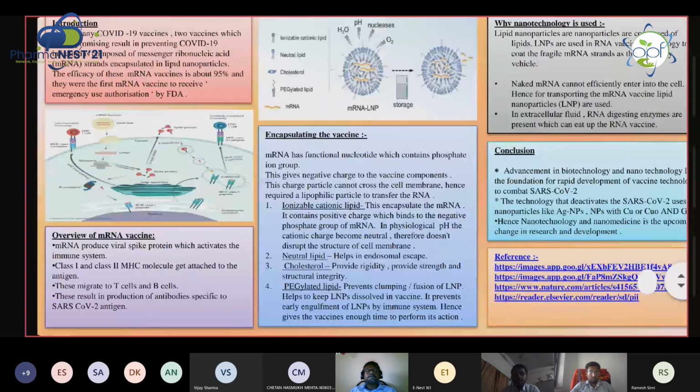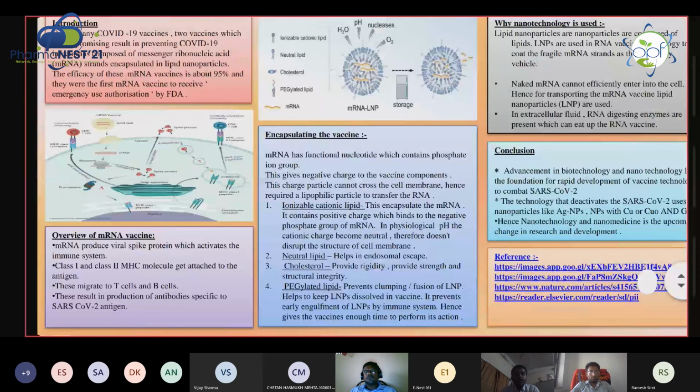Non-specific lipid nanoparticles can enter any cells. For specific lipid nanoparticles, ligands specific to a particular receptor can be attached. This lipid nanoparticle will only enter the receptor containing cell.